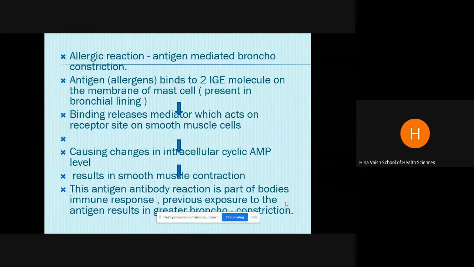So this antigen-antibody reaction in the parts of the body will happen, and if the patient has a previous exposure of antigen, it will lead to even greater bronchoconstriction.